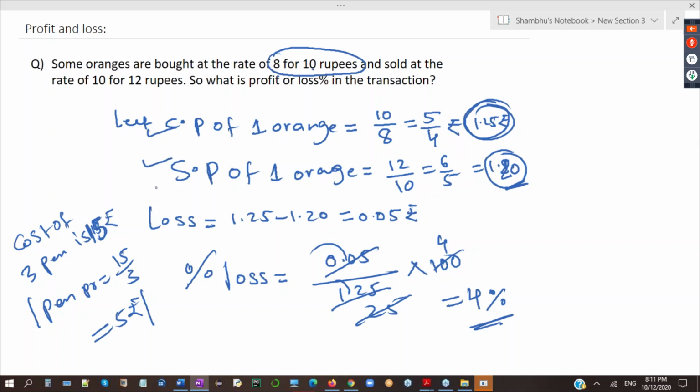So I calculated CP, I calculated SP, and CP was bigger. As CP was bigger, there was a loss, and then percent loss is this.